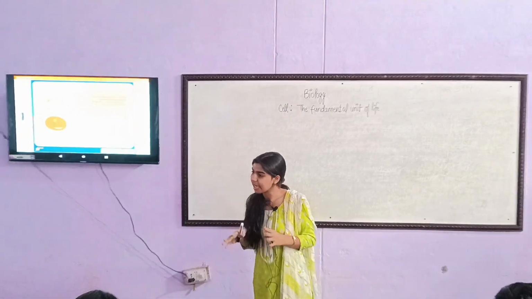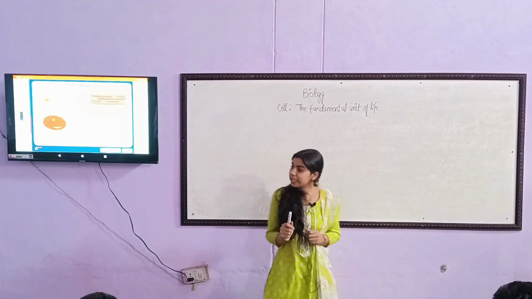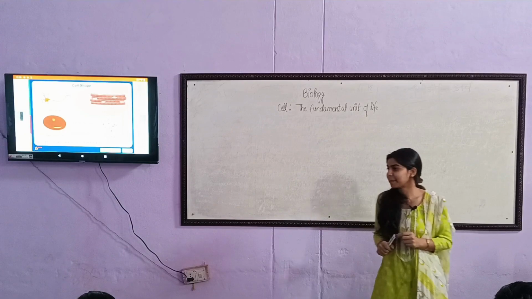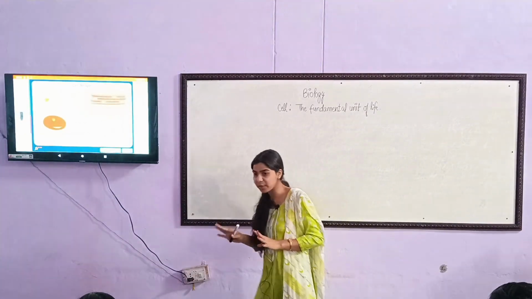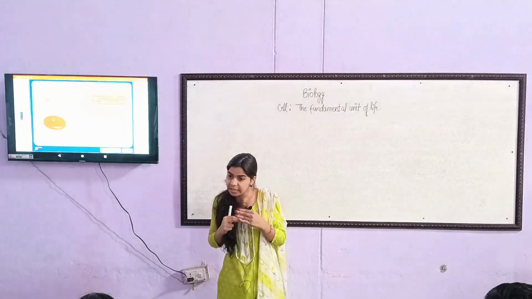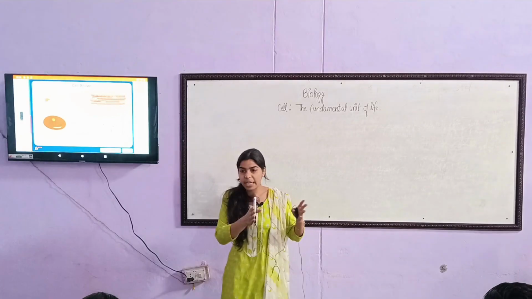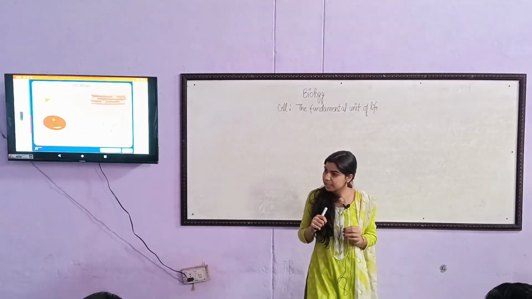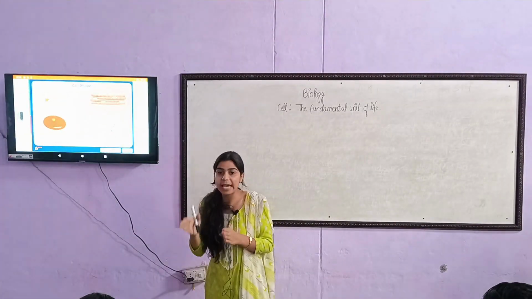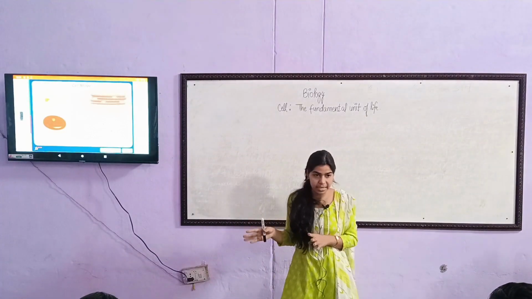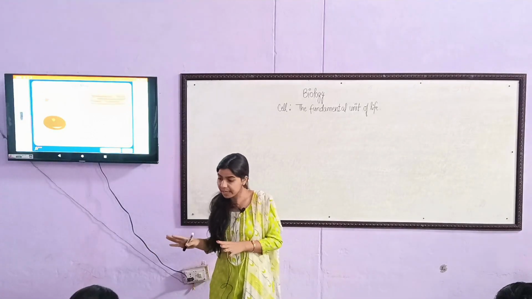All our body parts have different shapes, right? So what's the reason behind it? Can you please tell me? Yes, Palak? Because they depend on their function. Very good. Because we have to breathe in and breathe out through our nostrils, so our nose has a specific type of shape. Exactly like this, every cell has a different shape and size, depending upon their function.